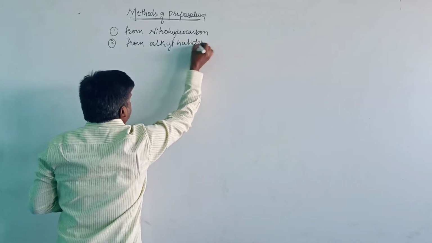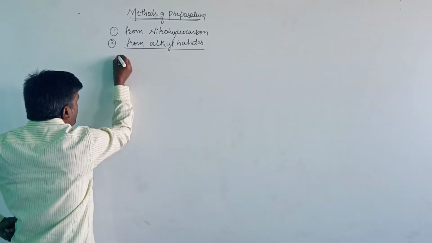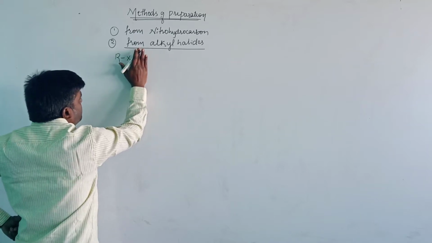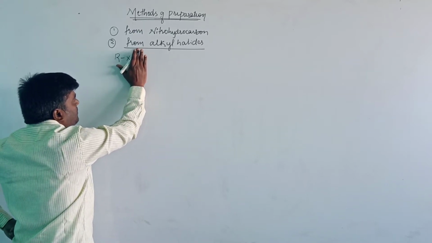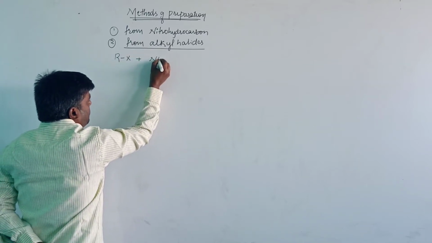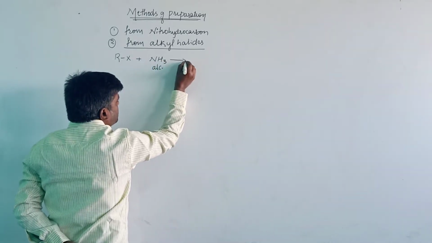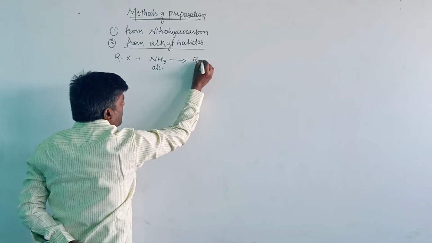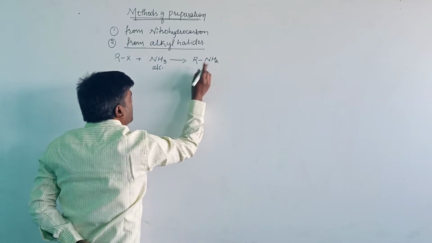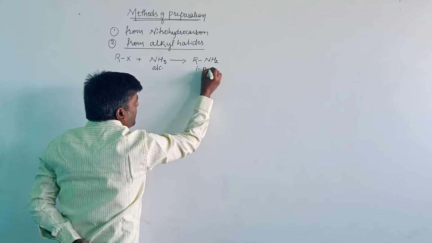In the alkyl halides, we have seen the notes. Here we are preparing the amines with the help of alkyl halides. When the alkyl halides react with alcoholic ammonia, that is ammonia in alcoholic condition, then it will produce the compound called an amine. Here the primary amine will be prepared.